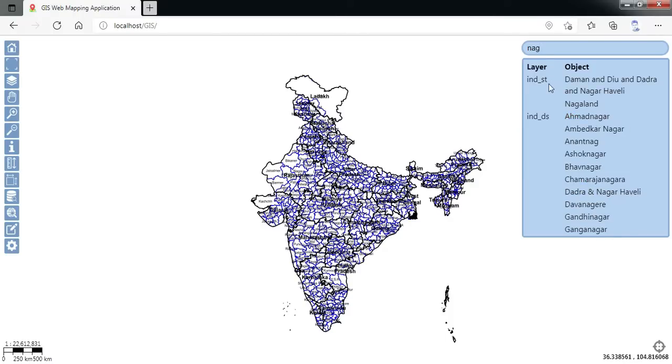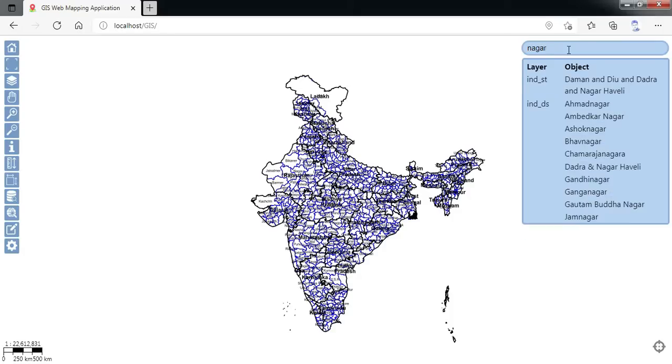At the same time, it is finding states also. So you can see Nagaland. So it has got NAG. I can keep on typing and then it will refine the search. For example, in NAG, if I type one more A, then it will refine the search. If I add R also, then it will refine the search and remove all other mismatches. So you can see over here all the states and districts with the name Nagar.